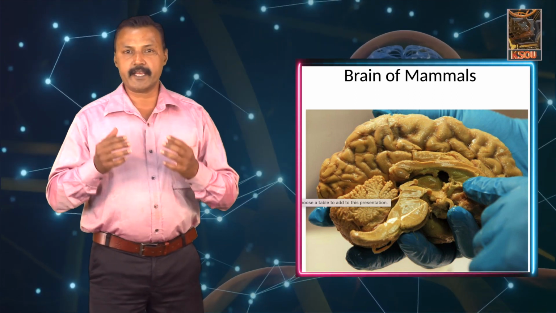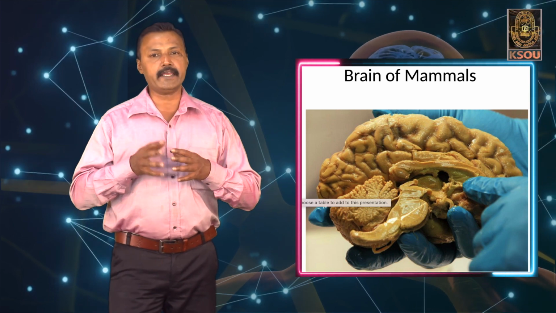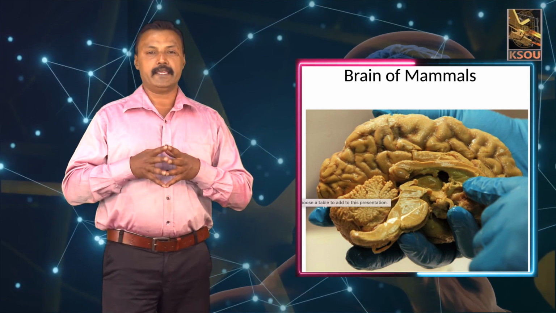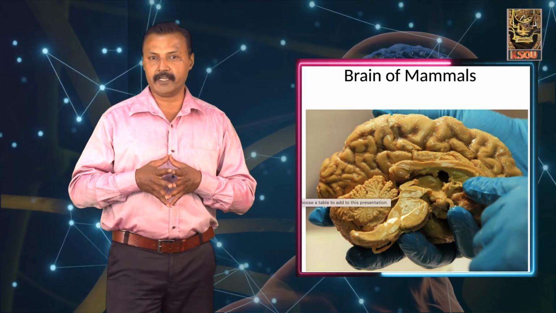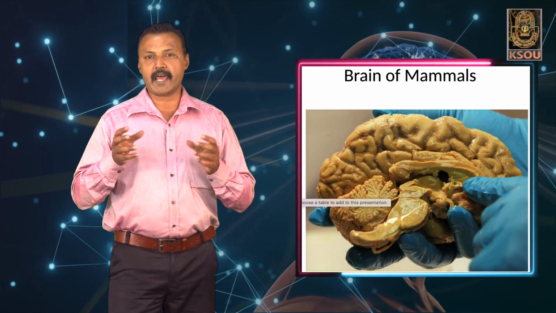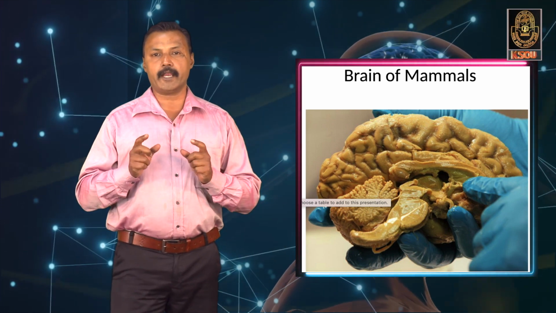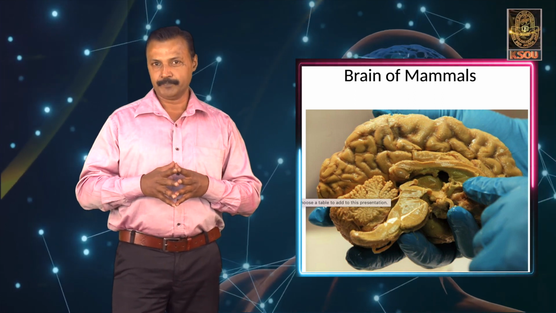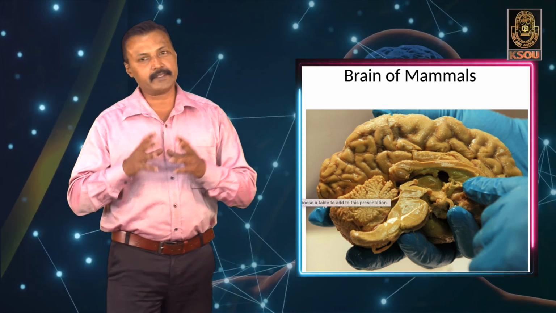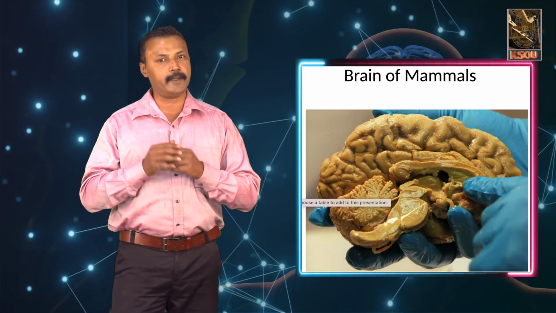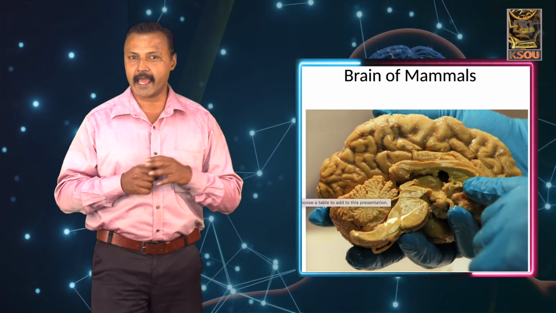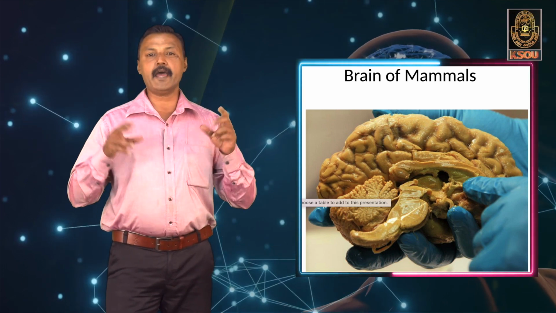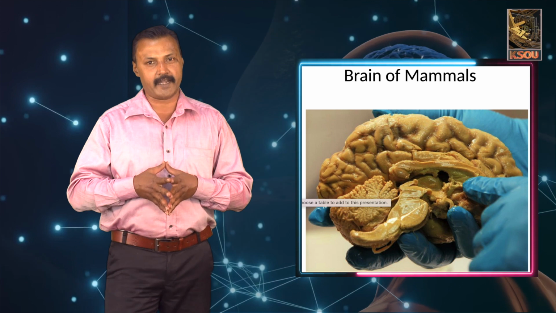The cerebral hemispheres are connected to each other by the corpus callosum, which is unheard of in other vertebrates. The corpus callosum that connects the two cerebral hemispheres leads into the diencephalon. The diencephalon has three important bilaterally symmetrical regions called the thalamus, hypothalamus and epithalamus. The thalamus forms the side walls of the ventricle.